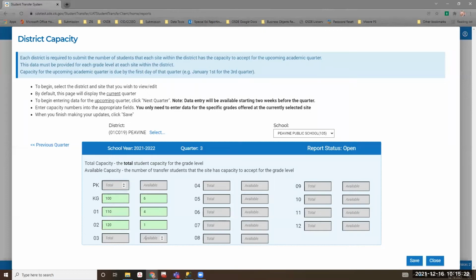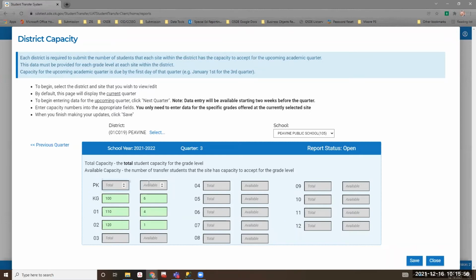We know that this data will change probably daily until your capacity has been met, and then it will stay probably 0 in the available count forever. However, you do not have to update this except one time each quarter, at the beginning of each quarter. It doesn't matter what it is on the 4th week of January. It only matters on the 1st day of January, essentially what your capacity was at that point in time. That's all we care about.